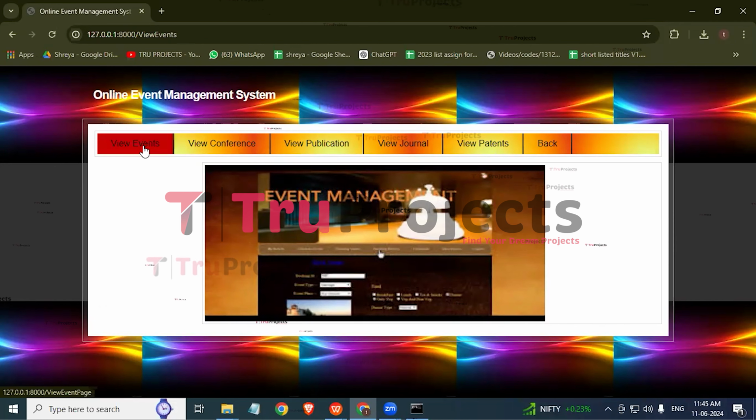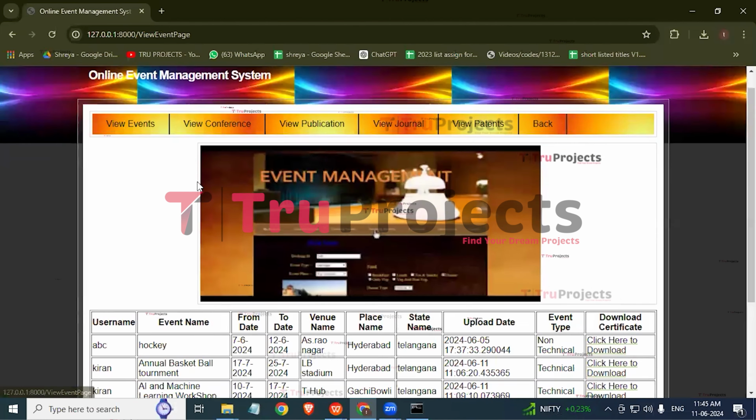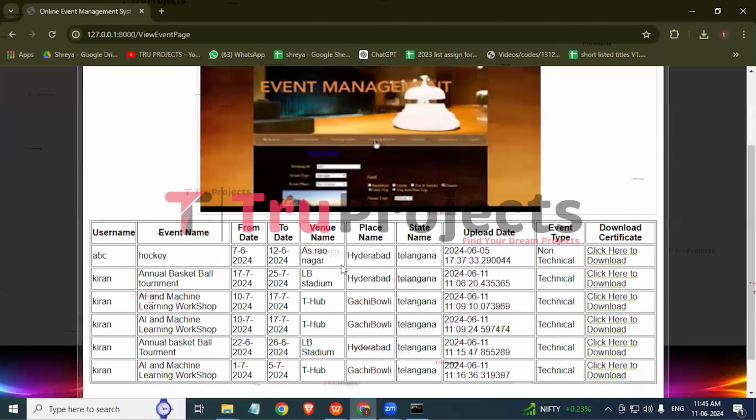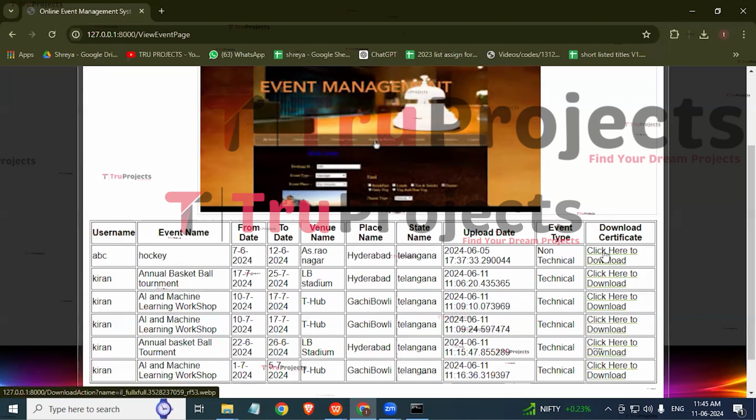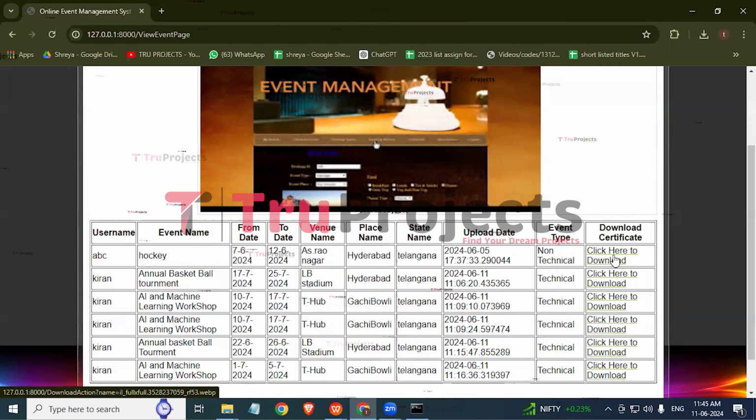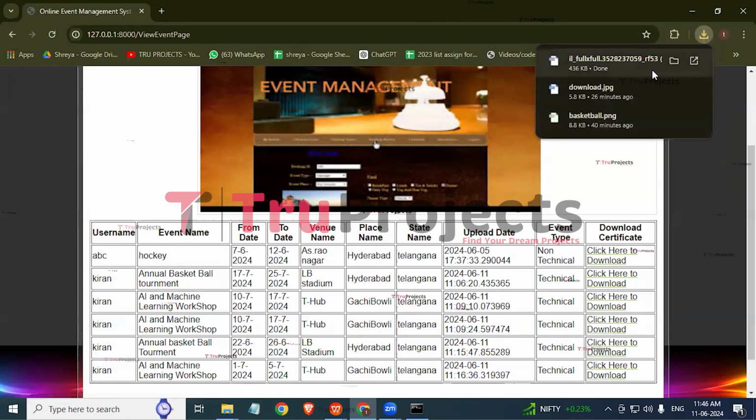Here we can see a button called view events. So click on that. So here are all the details related to sports, technical and non-technical events. Here we can view the username who has organized the event, the event name, from which date it has commenced to which date, venue, place, uploaded date, and here we can click to download from the download certificate column to download the certificate. So suppose we will click here to download for the hockey event. So here we can observe that the image has been downloaded.